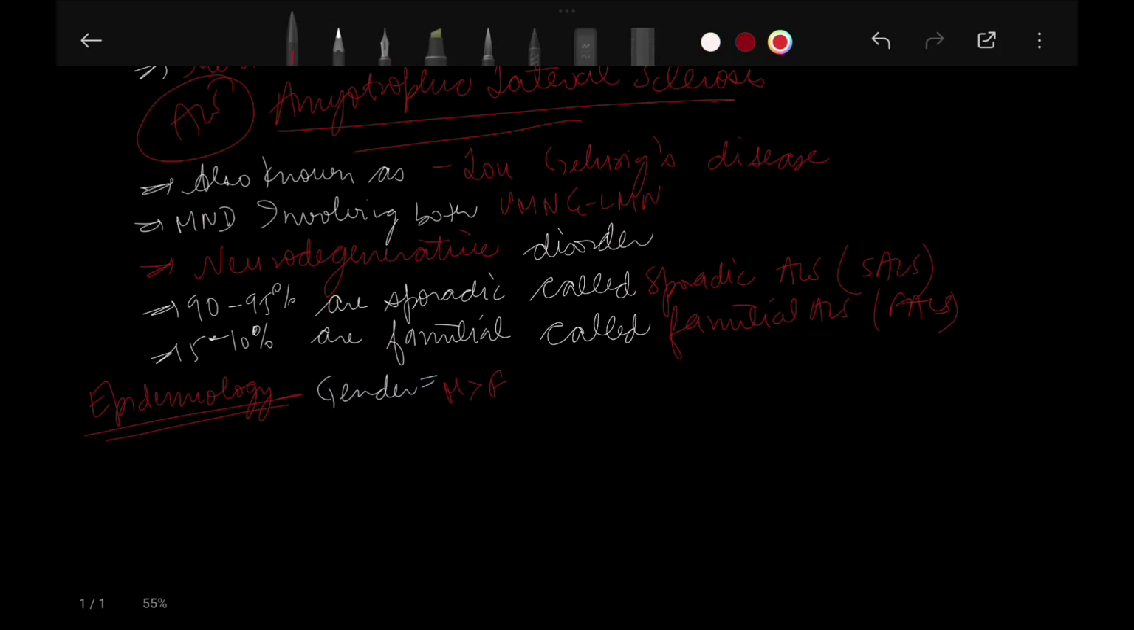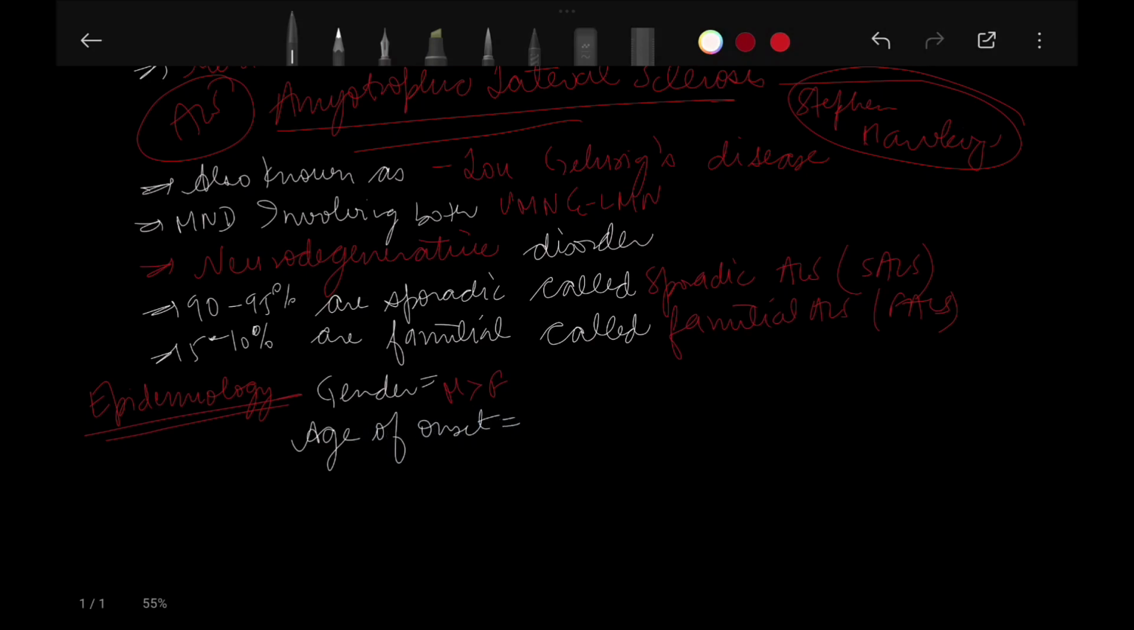Okay, the first disease which we have studied in which males are more affected is ALS. Just remember Stephen Hawking. Okay. Now what is the age of onset? In this case, the age of onset is more than 50 to 60 years.